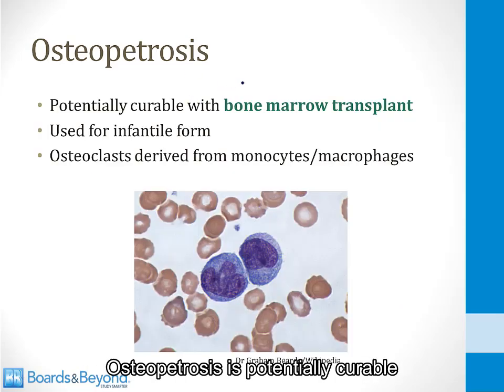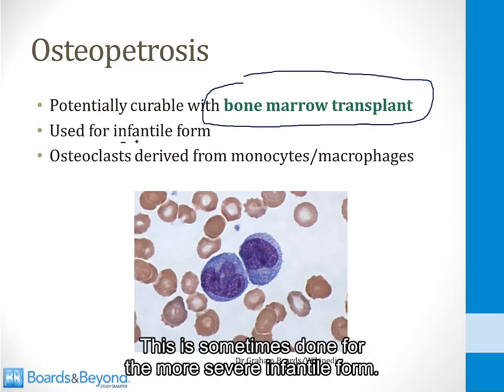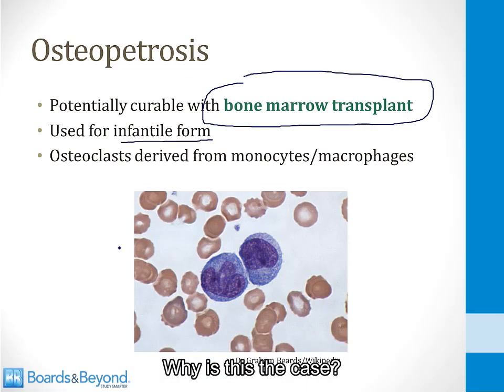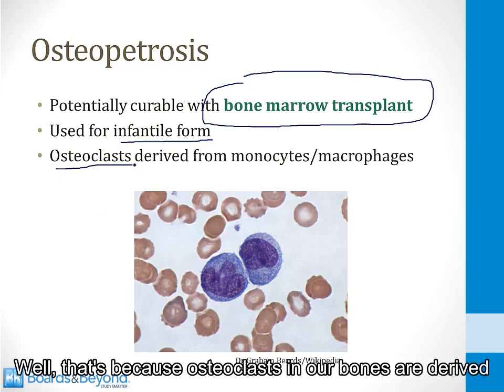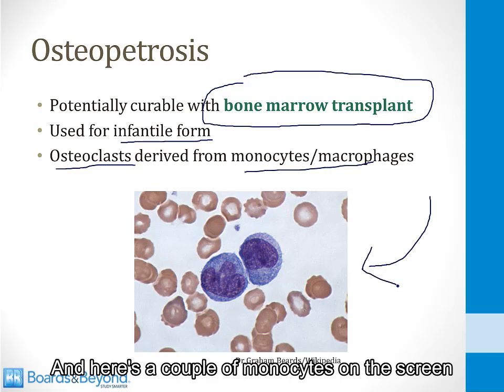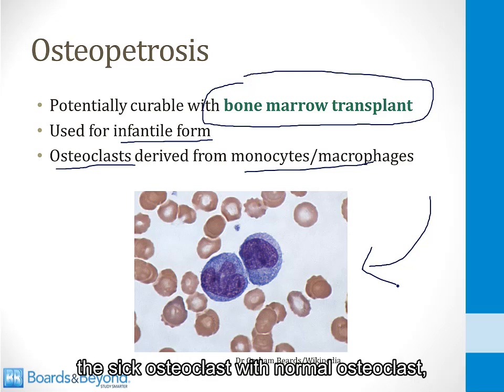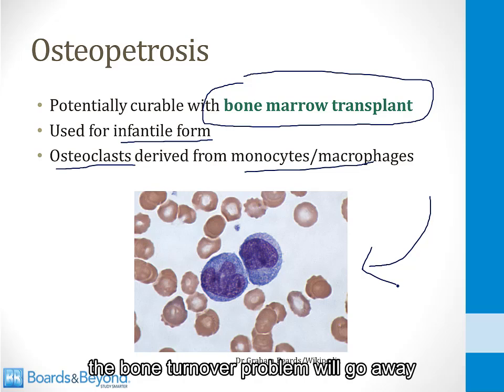Osteopetrosis is potentially curable with a bone marrow transplant. This is sometimes done for the more severe infantile form. Why is this the case? Well, that's because osteoclasts in our bones are derived from monocytes and macrophages, and here's a couple of monocytes on the screen to remind you of this. So if you replace the bone marrow and you replace the sick osteoclast with normal osteoclast, the bone turnover problem will go away and bones may return to normal.